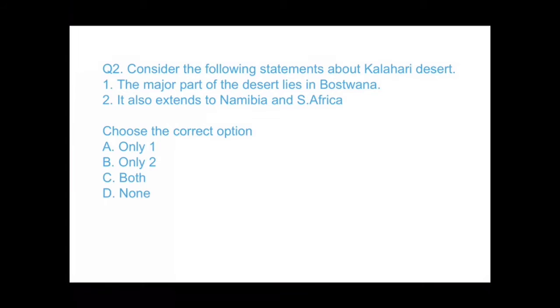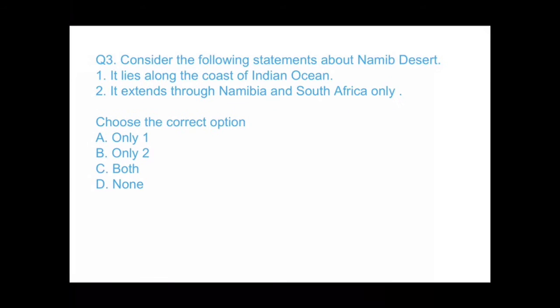So you can see this question again. The major part of desert lies in Botswana, right, and it also extends to Namibia and South Africa, right. Option would be C. Now question number 3, consider the following statements about Namib desert.